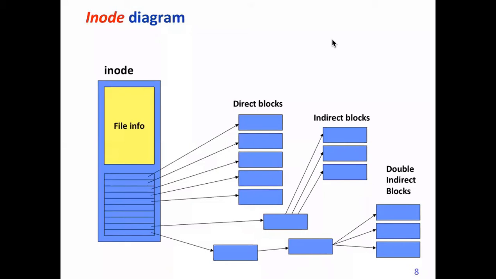Obviously the block size can't be very large or very small, right? It has to be an optimal size. So for a file which is 100 megabytes and each block is 4 kilobytes, how many blocks does it have to have? 100 megabytes divided by 4 kilobytes will be how many blocks?